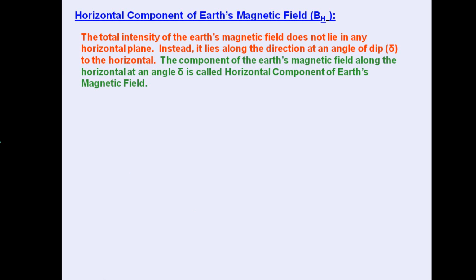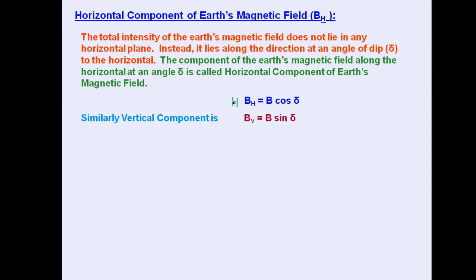Horizontal component of Earth's magnetic field, already shown in the previous diagram. This is the horizontal component of Earth's magnetic field. So the total intensity of Earth's magnetic field does not lie in the horizontal plane. Basically, it lies along the direction at an angle of dip, delta, to the horizontal. So the component of Earth's magnetic field along the horizontal at an angle delta is called the horizontal component. So the formula can be written as B cos delta, where B is the Earth's magnetic field. Similarly, the vertical component we can write as BV, which is B sin delta. And here this BH can also be treated as H.